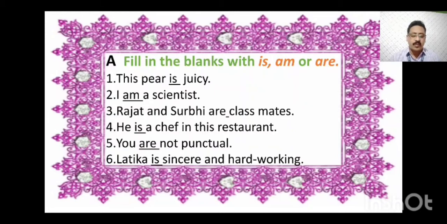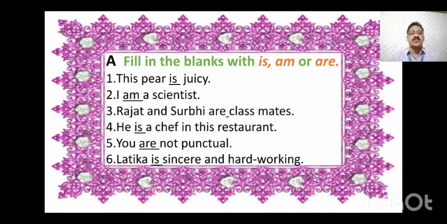You are not punctual. Are is used because you is a plural subject. For plural, as I told you, you have to use are, and here I have used are. Latika is sincere and hardworking. Latika is a singular girl, so is there. What type of girl is she? She is a sincere as well as hardworking girl.